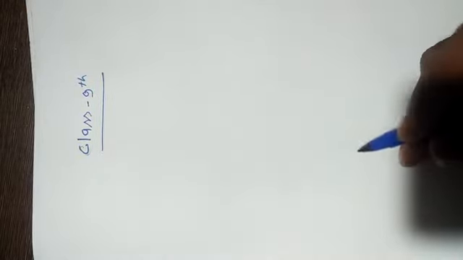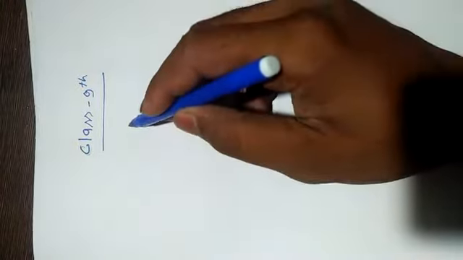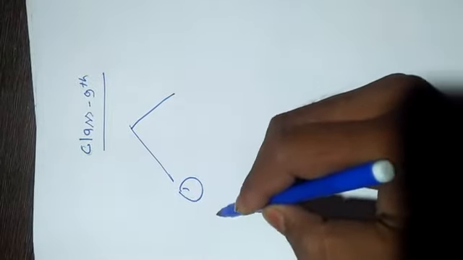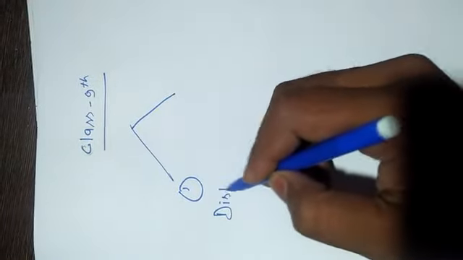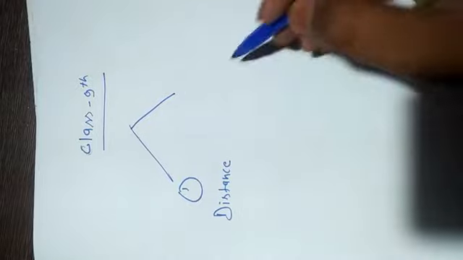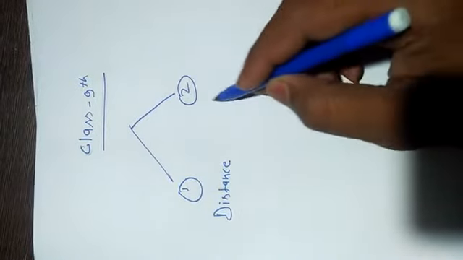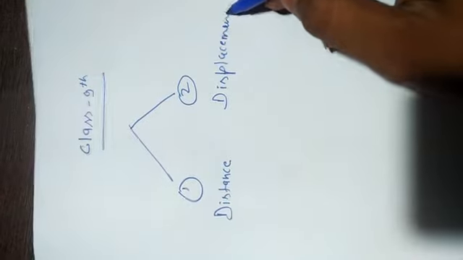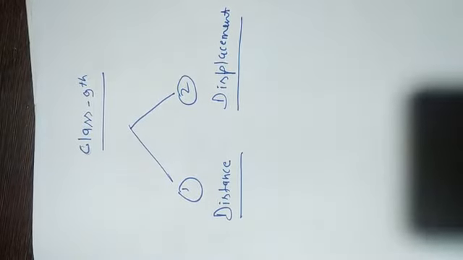Today we will discuss some basics like distance, displacement, velocity, and so on. Now see here, there are two things. Number first, distance, and number second, displacement. And what is distance and what is displacement?